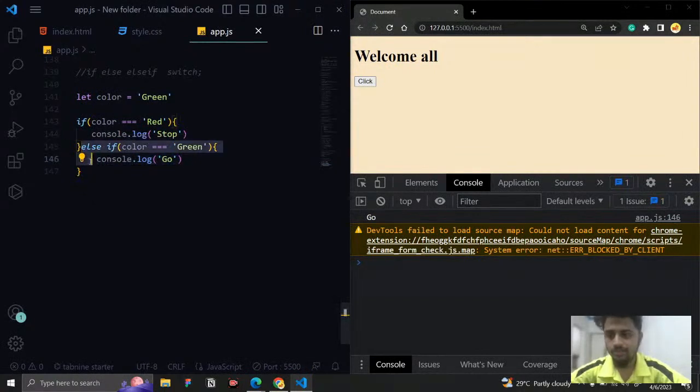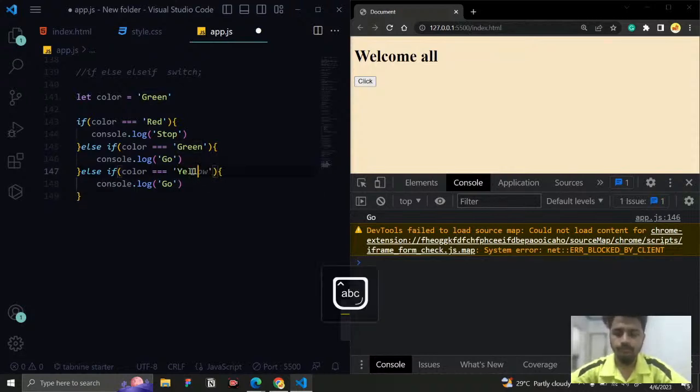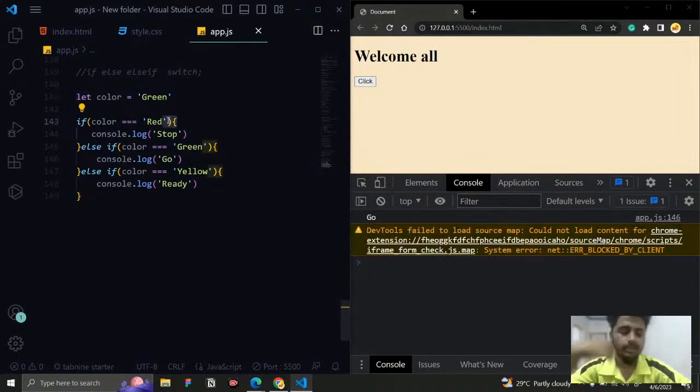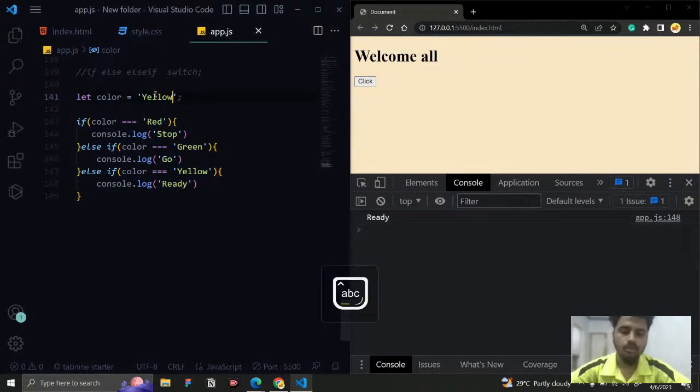Same like that, I need to check another condition. So I'm just going to copy, paste, and here instead of green, I'm going to say yellow. And here I'm going to say ready, like this. So now what we have done: we have let color equal to green, and it is going to check here. If it is true, the code will execute and all the following code will be ignored. And if it is false, it will go to the next condition and check that. Now it is true, so all the following code will be ignored. So now if I make this yellow, we will get ready.